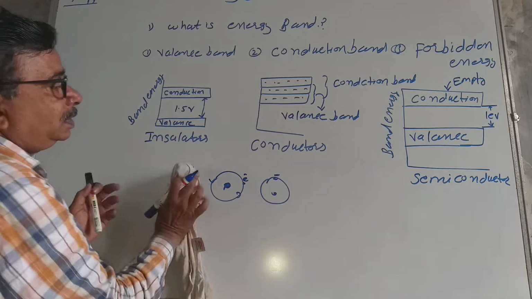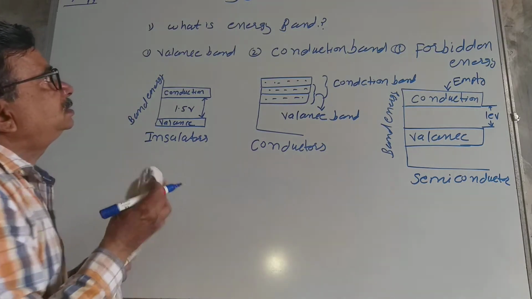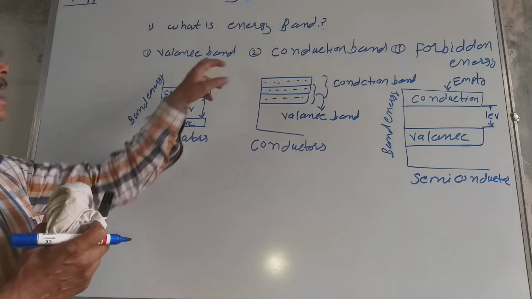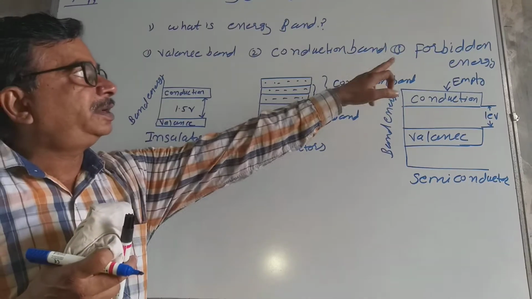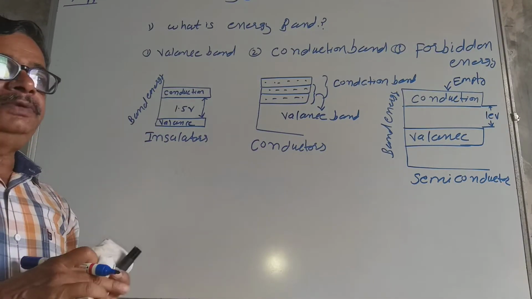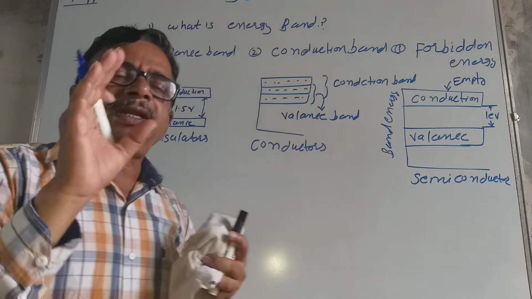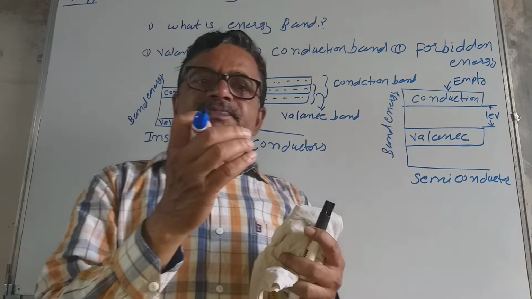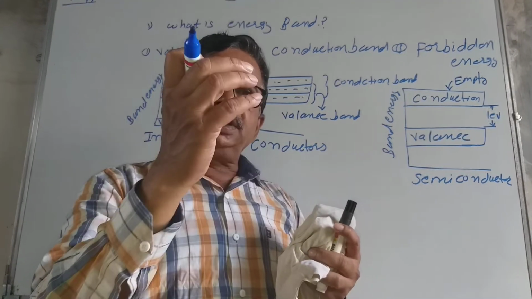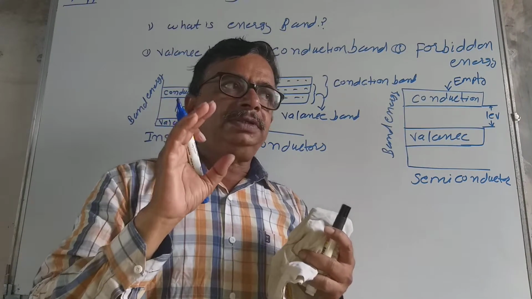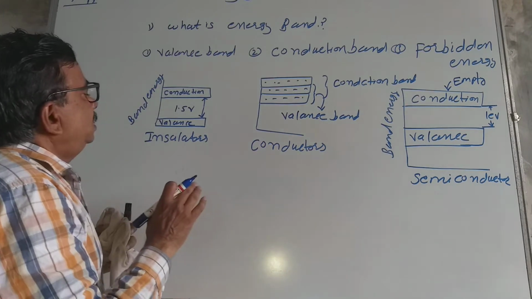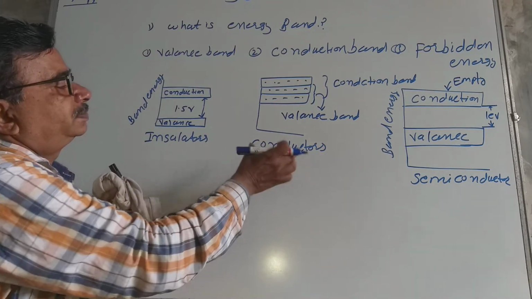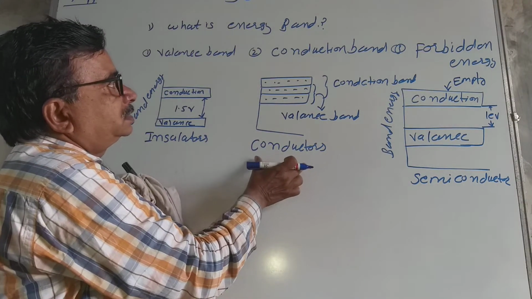Now in the next part, what is the valence band, conduction band, and forbidden energy gap. In a metal that conducts electricity, the electrons are bound to the metal very loosely. This is the structure of a conductor.